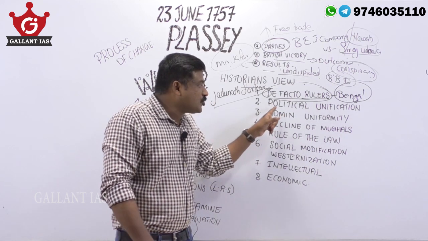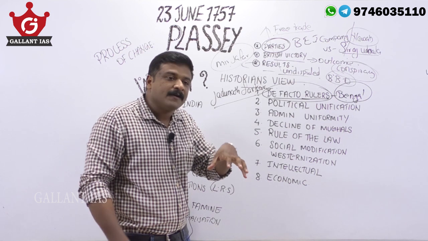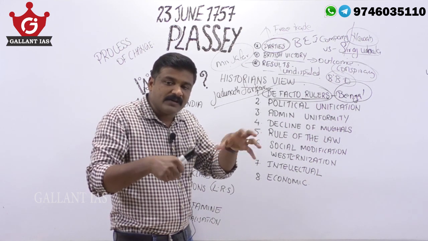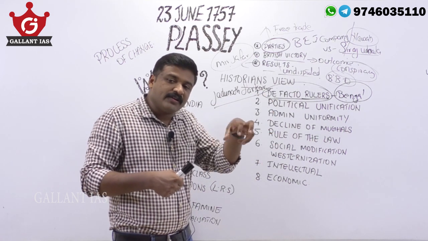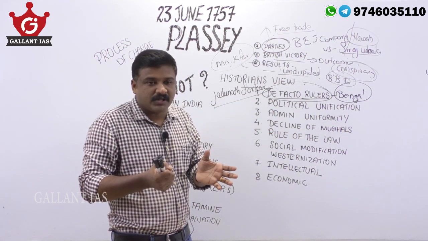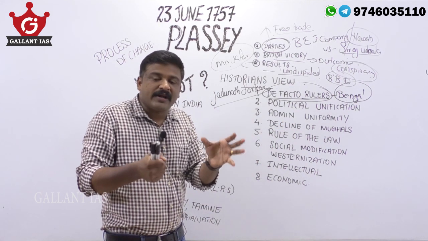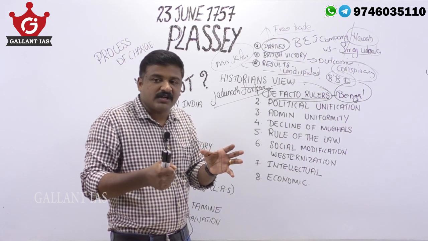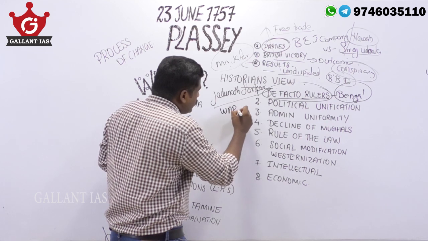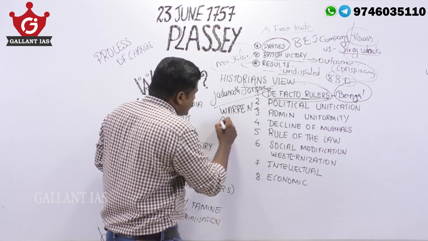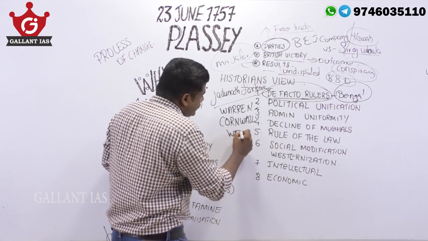Then they introduced political unification. Gradually, with this Plassey, they united the Bengal, Bihar, Odisha administration. Gradually, they extended it up to North India, and in North India they brought it under a single administrative machinery, political unification, administrative uniformity, a common administrative machinery they introduced here, through people like Warren Hastings, Cornwallis, or Wellesley.